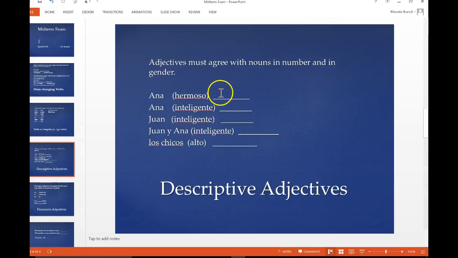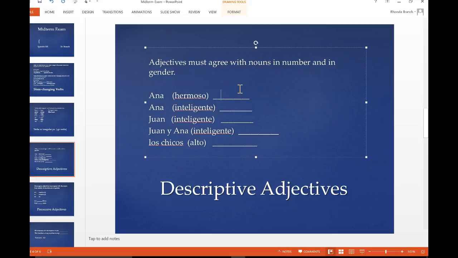Adjectives. This is a very simple section. If you see adjectives in parentheses, you simply make them agree. If they are feminine, you make them feminine. If they are masculine, you just make them masculine. O usually signals masculinity, A, femininity. Now, you do have many verbs in Spanish that end with an E. You do not change the E's. Never, nunca, never change an E. The only two letters you can flip-flop are O's and A's.